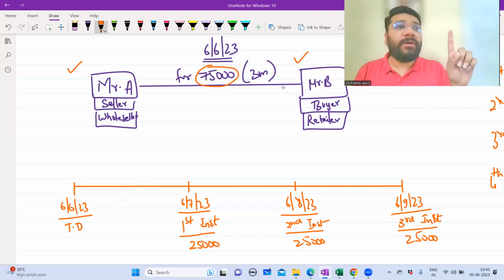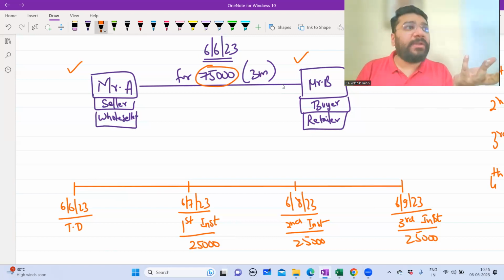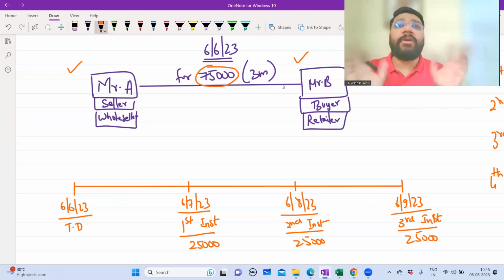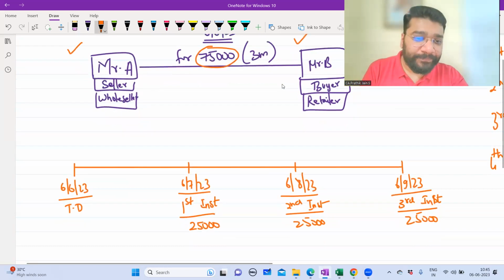The first doubt is what? Sir, if 75,000 is supposed to be given as a lump sum, one payment, then why did he go for a credit period? Why did he go for installments? That is the first question that will pop up in your mind. The second question that will pop up in your mind is, sir, you are saying that on that day we have to make the payment wherein neither A is losing anything, nor B is losing anything, nor A is gaining anything, nor B is gaining anything. So what gaining are you talking about?